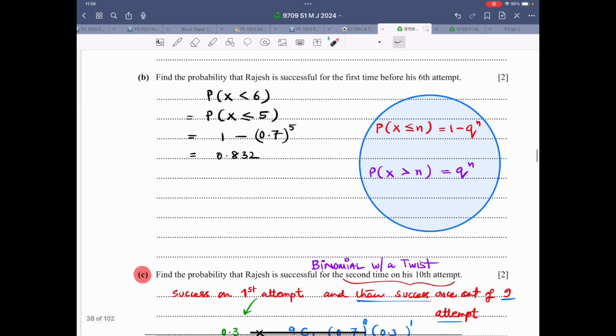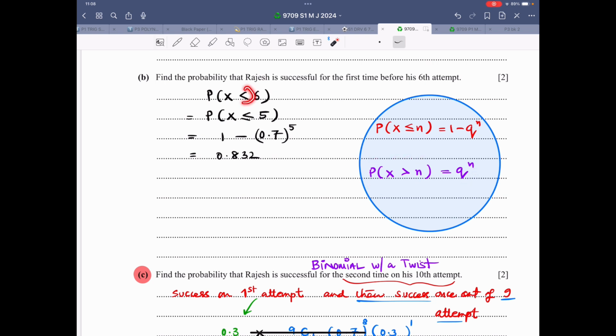Second part. Find the probability that Rajesh is successful for the first time before 6th attempt. Now probability x is less than 6. Let me go to this blue box. These two are very important results that are applicable for geometric probability distribution. Probability x is less than or equal to n is 1 minus probability of failure raised to power of n. And if we need probability x is greater than n, that is q raised to power of n.